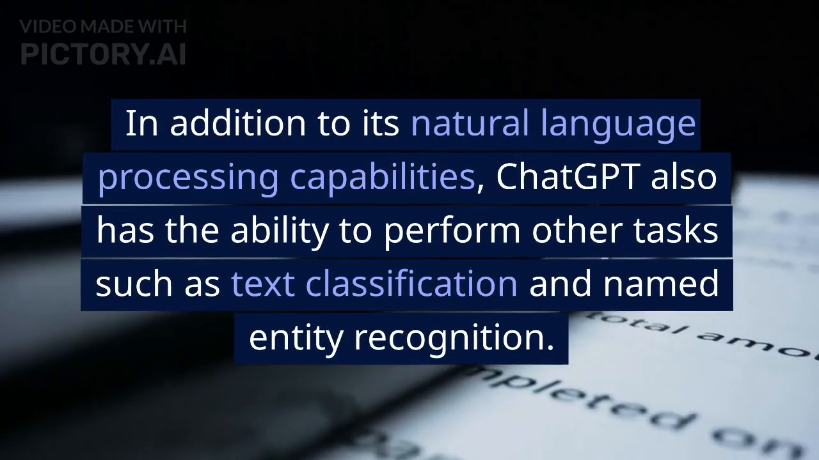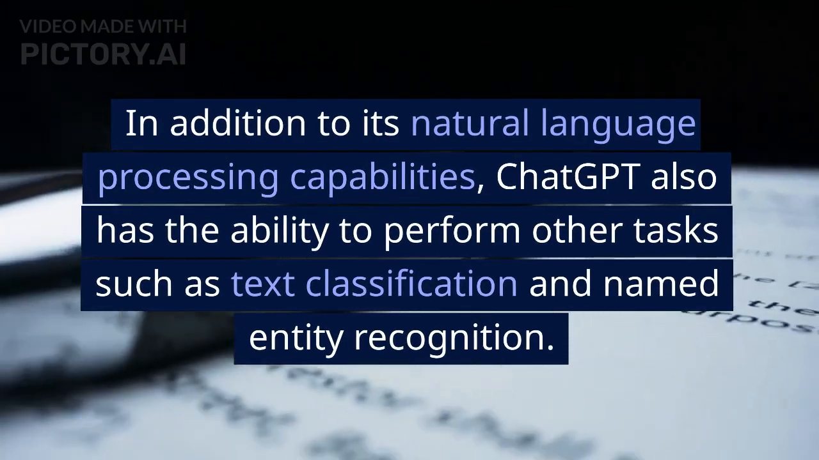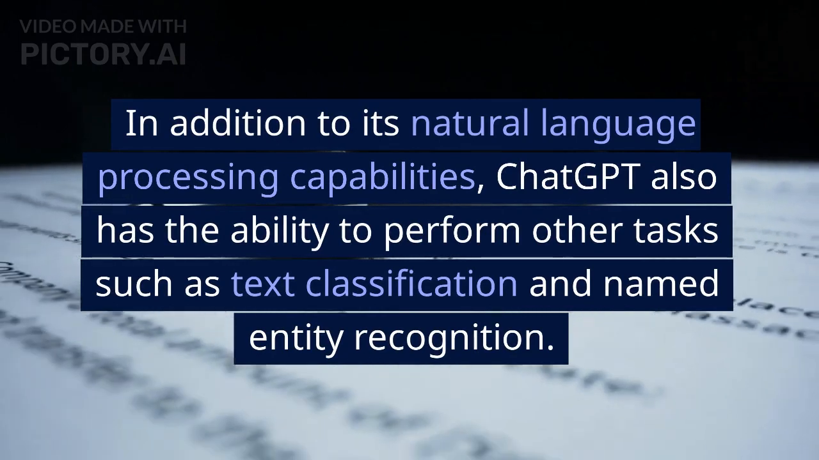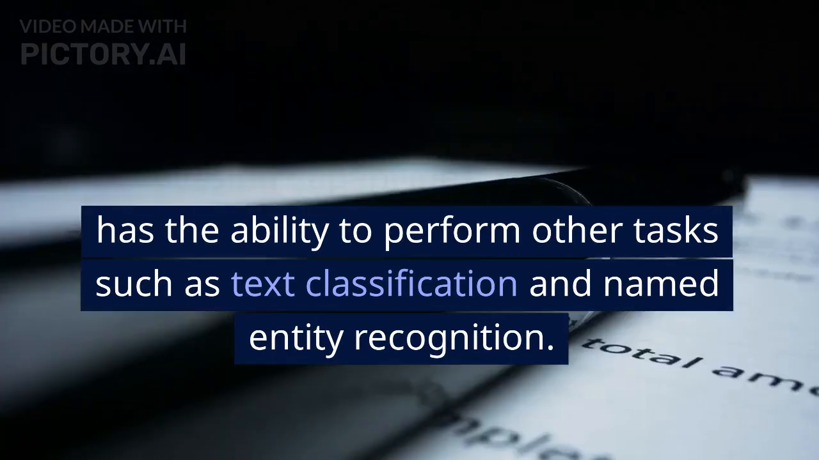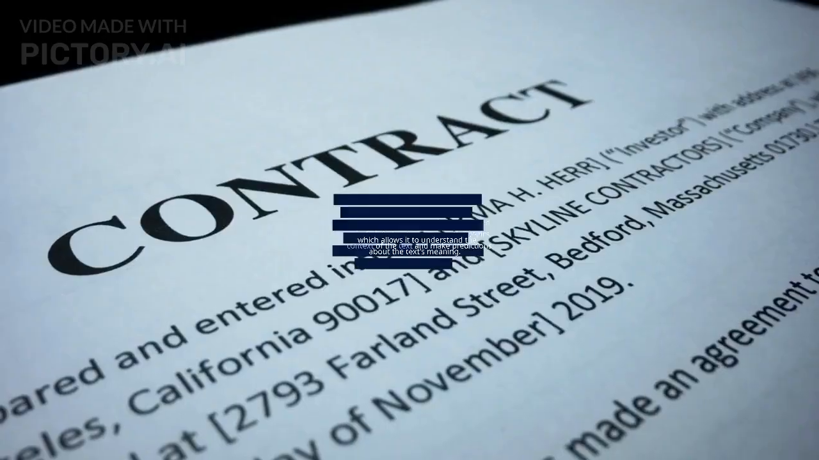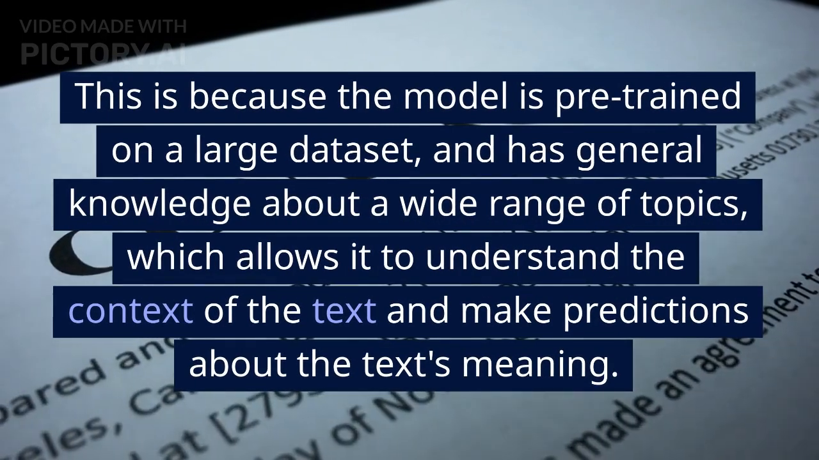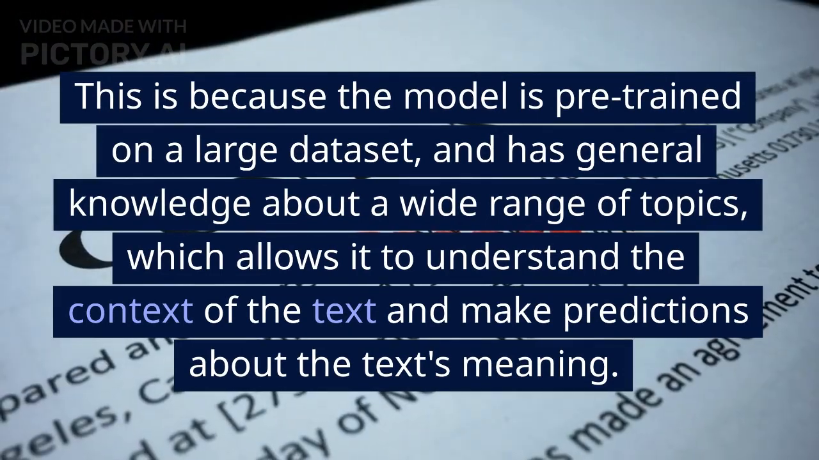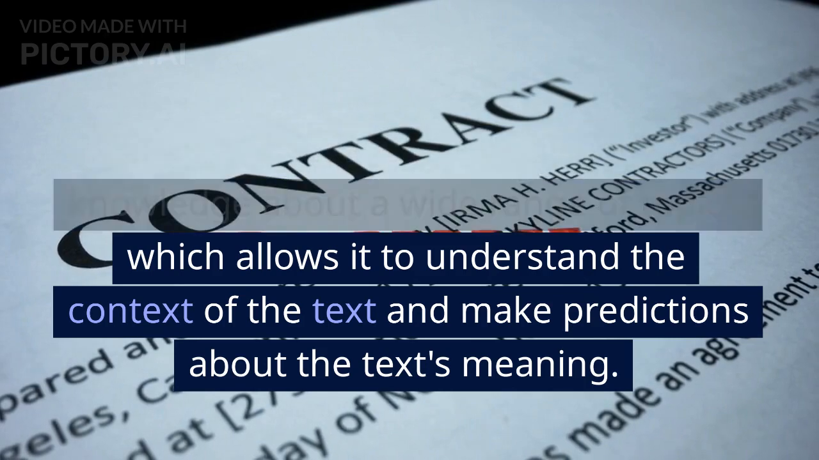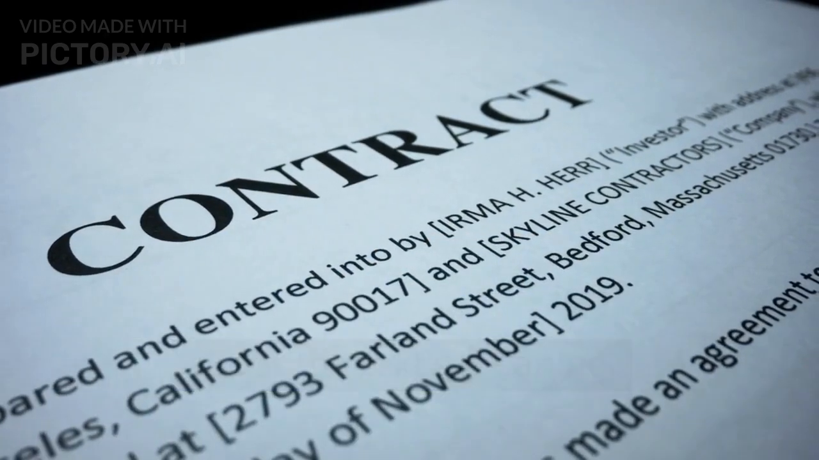In addition to its natural language processing capabilities, ChatGPT also has the ability to perform other tasks such as text classification and named entity recognition. This is because the model is pre-trained on a large dataset, and has general knowledge about a wide range of topics, which allows it to understand the context of the text and make predictions about the text's meaning.